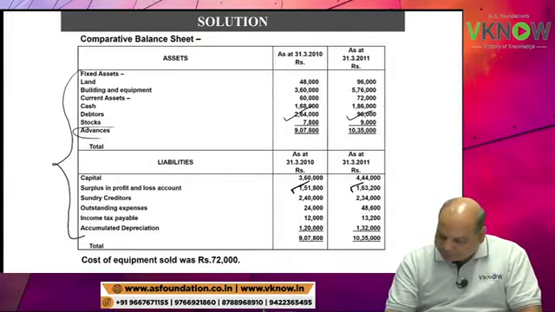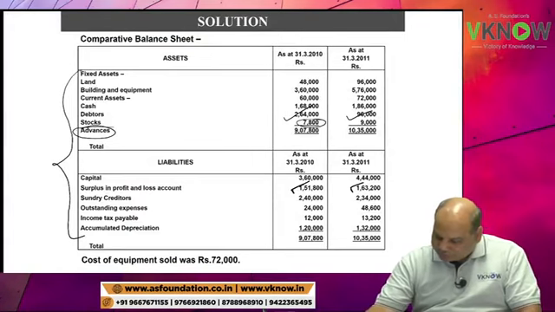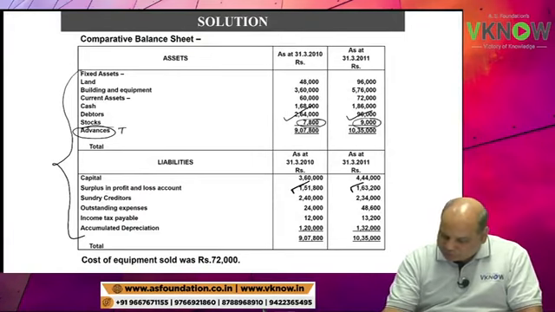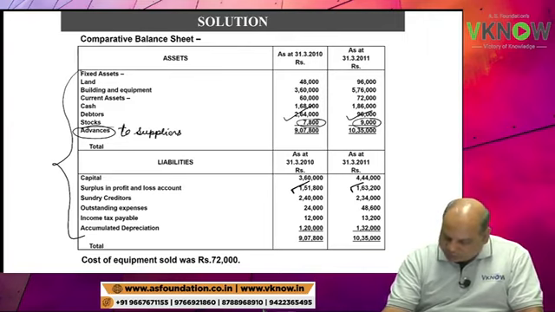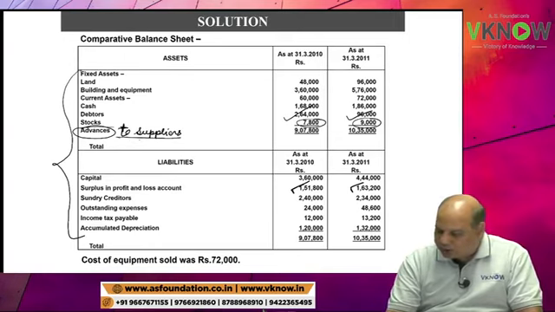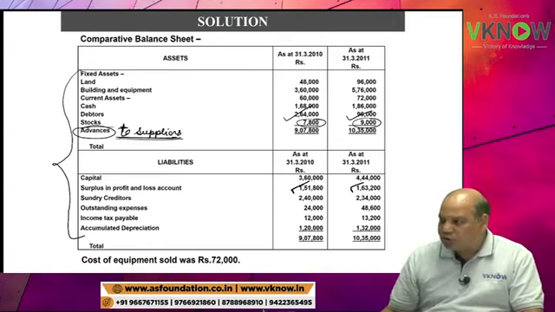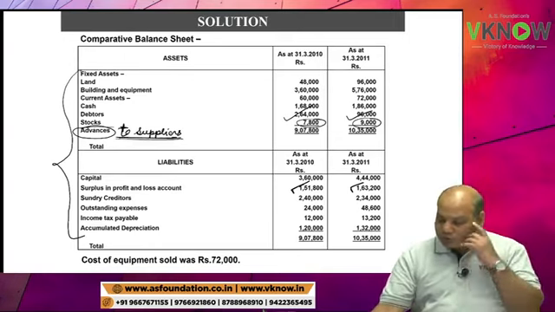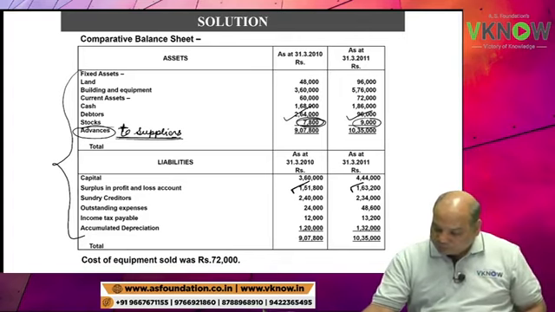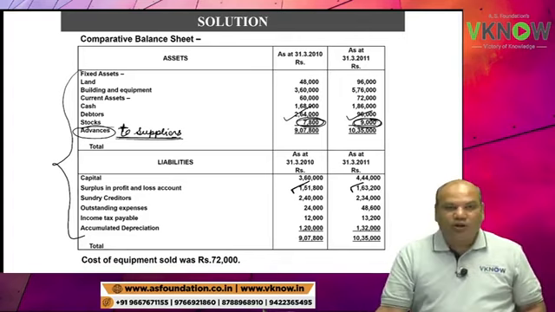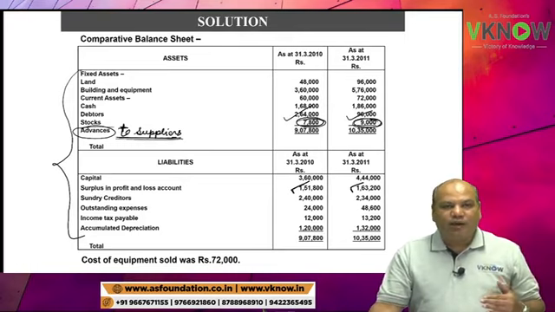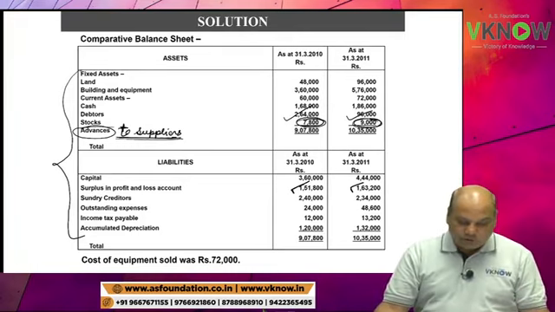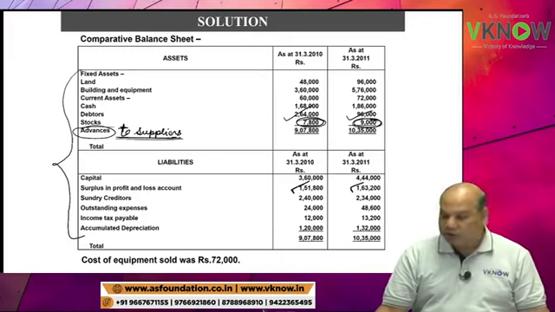Then there is advances. Advance to whom? Advance to suppliers. Advance is given to suppliers for purchase of goods. So there is an opening advance, there is a closing advance. So advance we will transfer to creditor account.